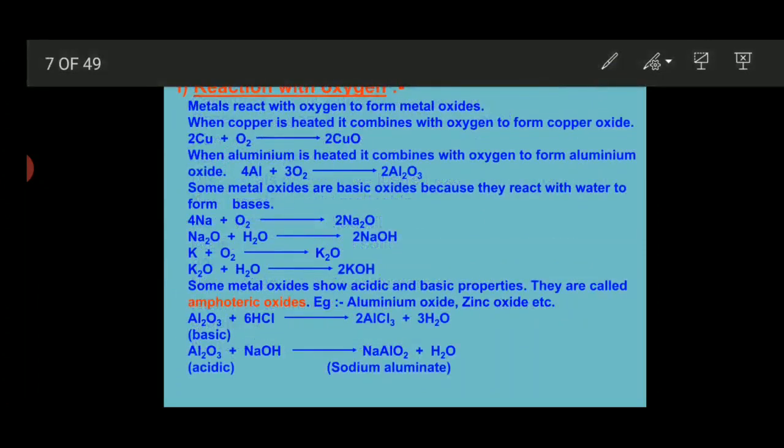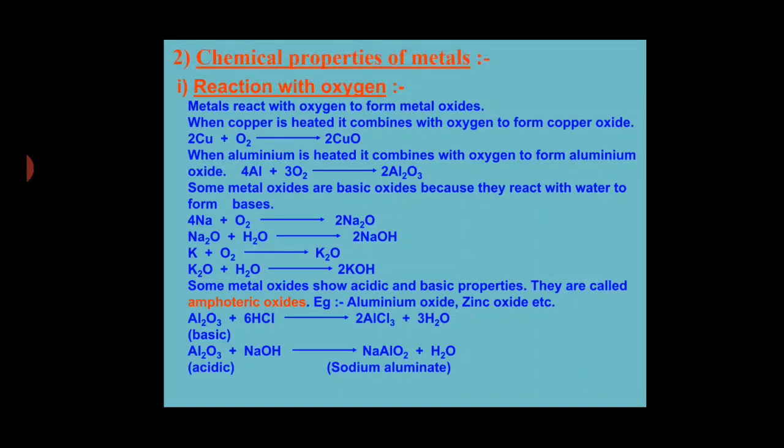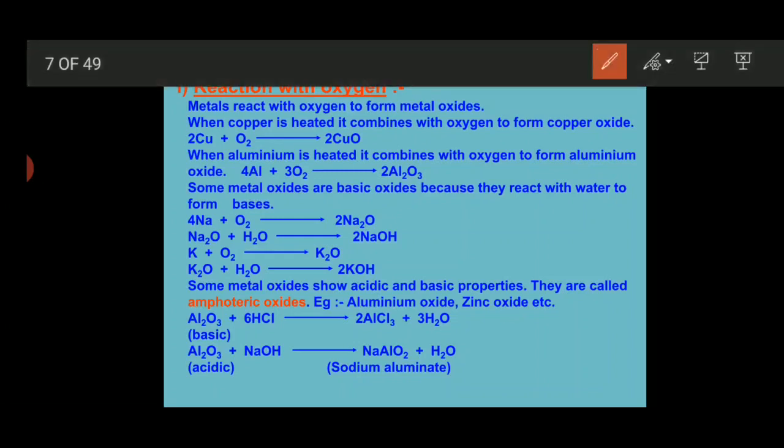Many reactions are there. Generally metals are very reactive in nature, so they react with the atmospheric gases present in our environment as well as with individual elements. So let's start with the first reaction, that is reaction with oxygen. Whenever any metal reacts with oxygen, it always forms a metallic oxide. This is the first chemical reaction of any metal. Whenever any metal reacts with oxygen, it forms a metallic oxide.